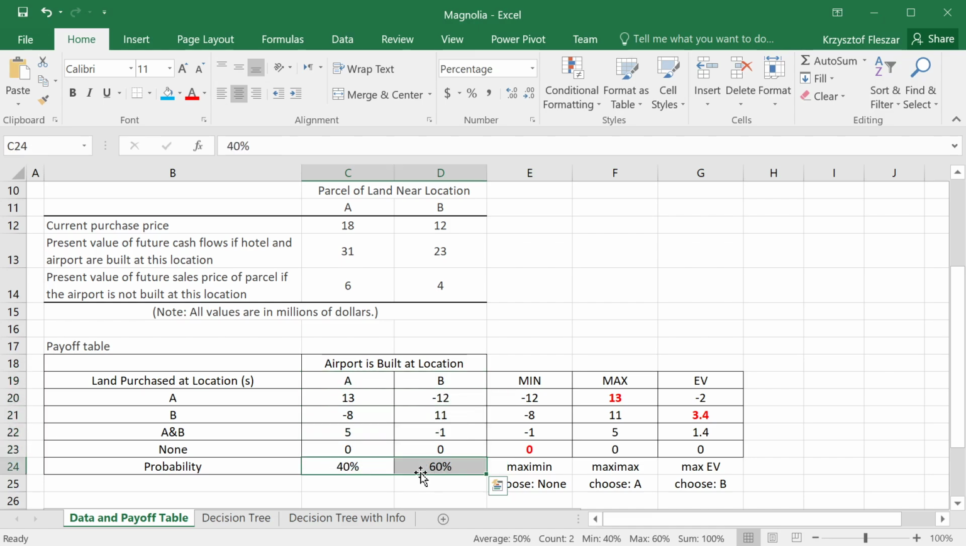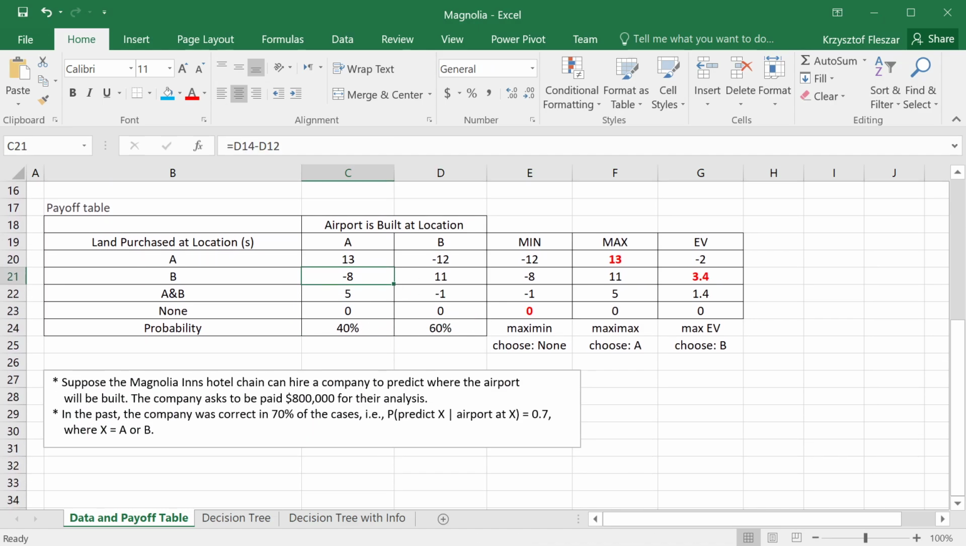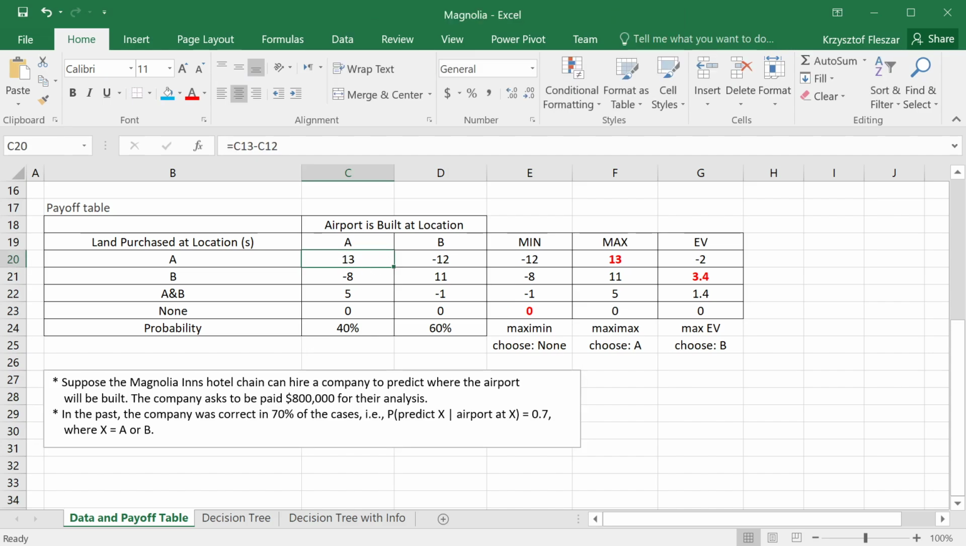And suppose now that Magnolia actually has an opportunity to obtain additional information. So suppose they can hire a company to predict where the airport will be built. Would it be location A or location B? And this company asks to be paid $800,000 for their analysis. Remember, these numbers were in millions of dollars, so this is basically 0.8 in the units of payoffs. And we also know something about the quality of the information.